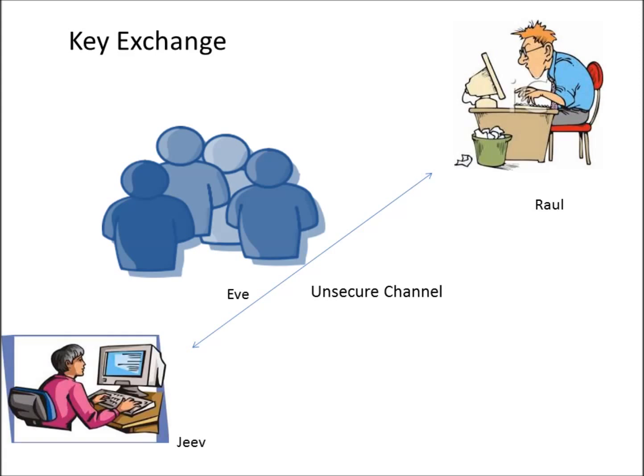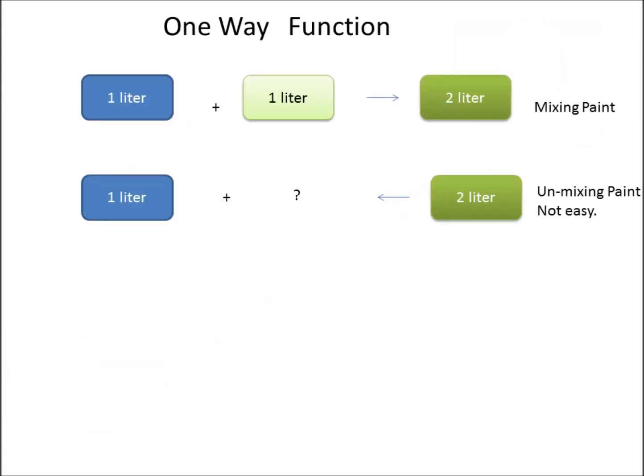It's common to use the analogy of colors to explain the concept behind this. So we'll be talking colors for the next few minutes and then we'll get to the numbers. The principle behind this is simple: it's easy to mix two colors, but it's not easy to demix them. You cannot make out what colors were mixed to arrive at a final color. In this example, we'll mix 1 liter of blue and 1 liter of light green, and we get 2 liters of dark green. However, given 2 liters of dark green, it's not easy to find what colors were mixed to get to this shade. The only solution is that we do some hit and trial and come close.